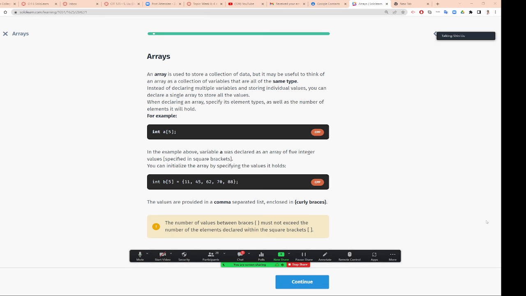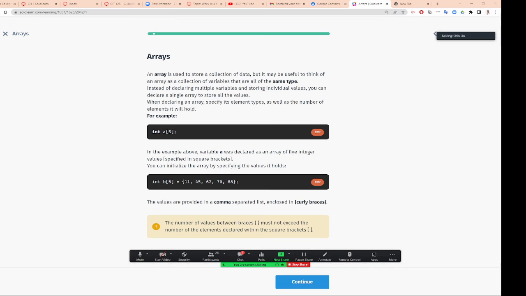Like this, say integer a, but a is like a closet that has 5 cabinets, right? So in this example, a was declared as an array of 5 integer values, and they will be initialized to 0. Second, you can do it like that.